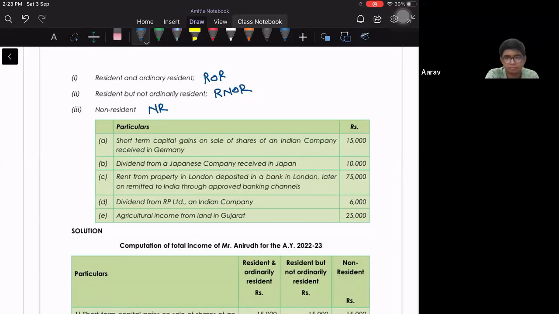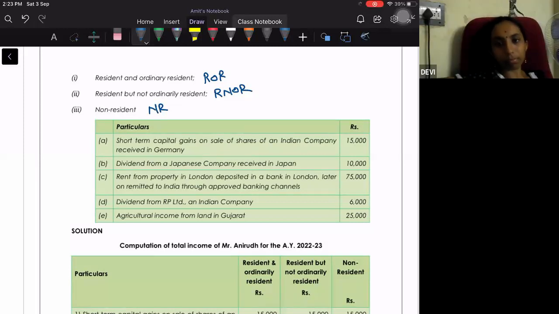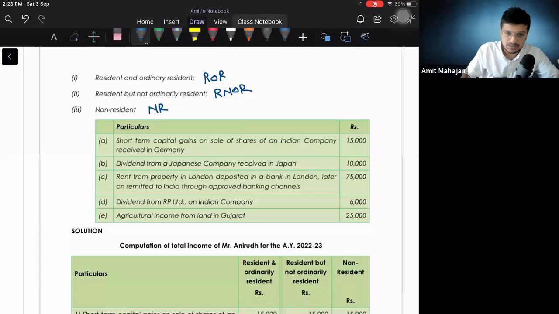Indian. This is an Indian income. Why? Because आज के ही दिन के रिवीजन सेशन में हम लोग ने डिस्कस किया था कैपिटल गेन्स from one property, capital gain from sale of a property or shares, then in that case वो income deemed to accrue or arise in India हो जाएगा, and that is why it will become an Indian income. And since it is an Indian income, for ROR, for RNOR and for NR, for everyone this will become taxable.